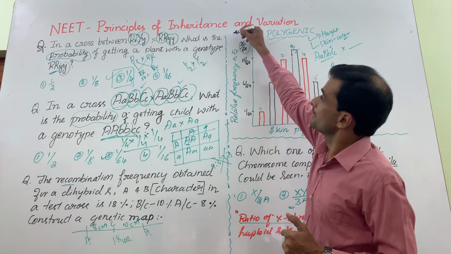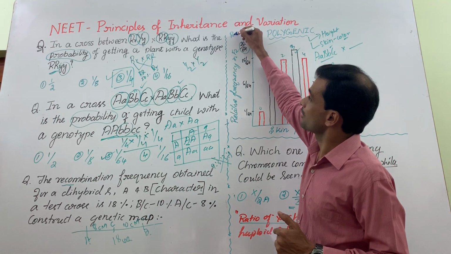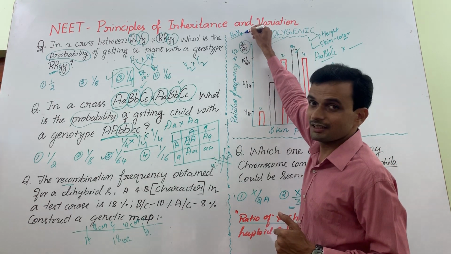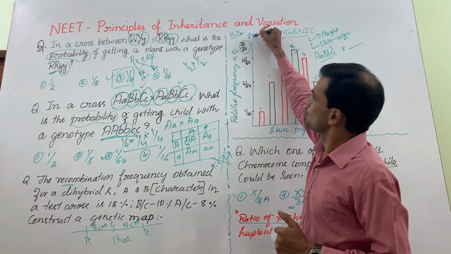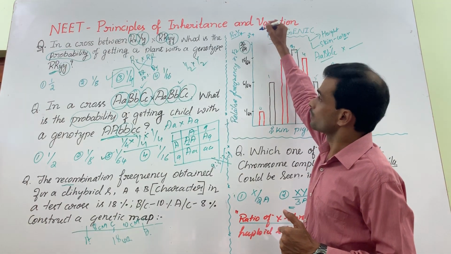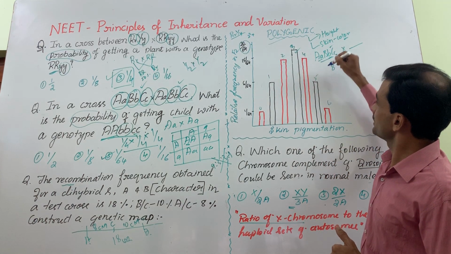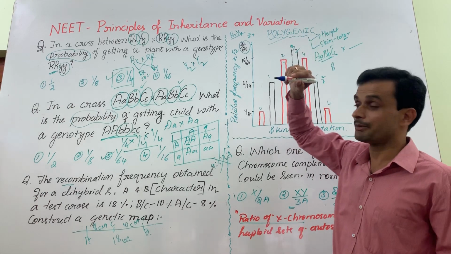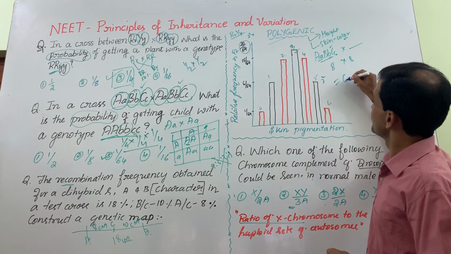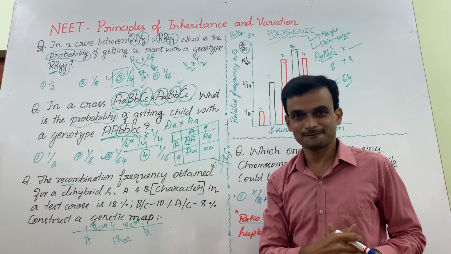It's just like how we show 4 gametes from capital R small r, capital Y small y, right? That is 2 to the power 2. 4 into 4, you get 16 in the F2 generation. Here it is 1, 2, 3, so 2 to the power 3, 8 classes of gamete. 8 into 8, there are 64 possibilities.